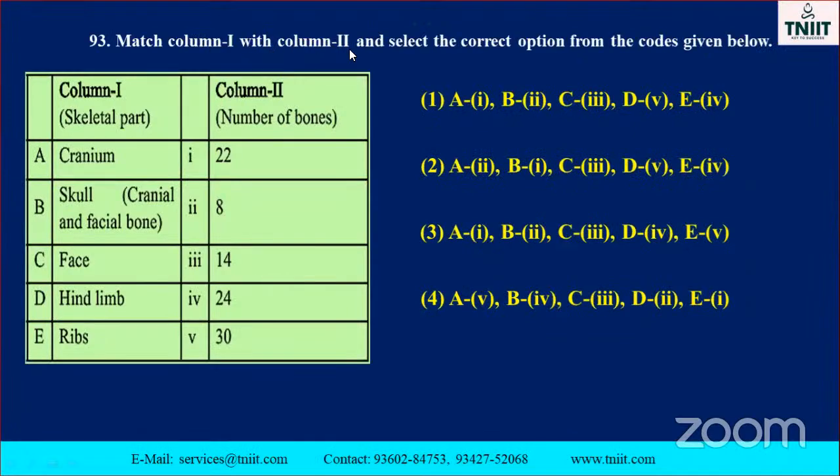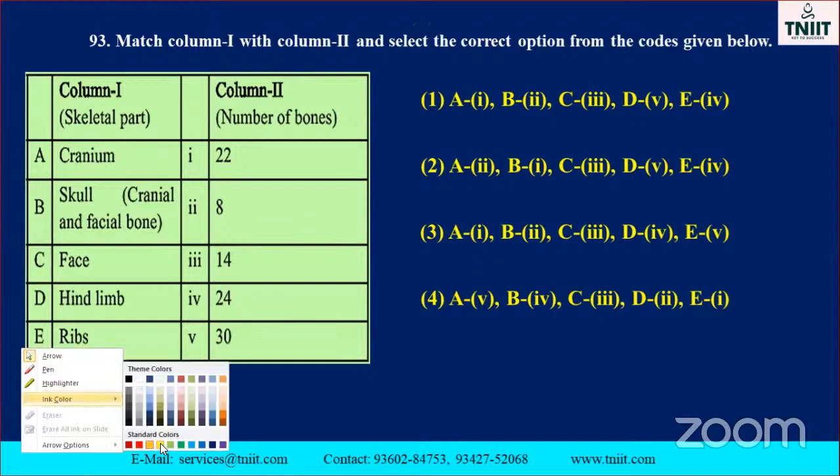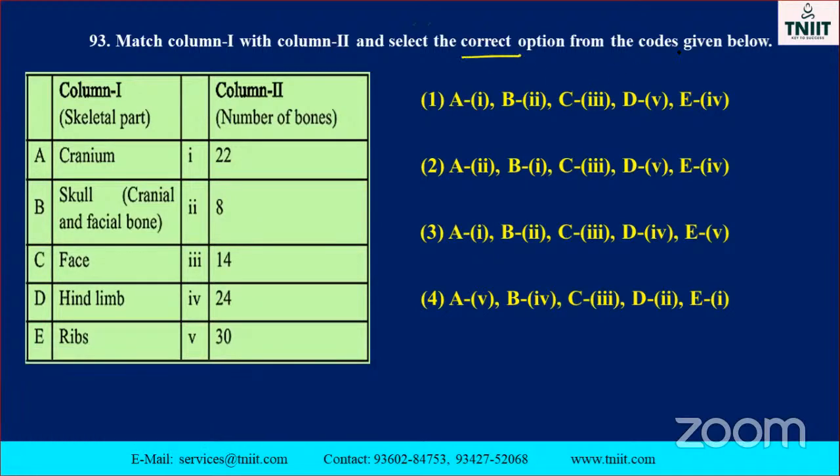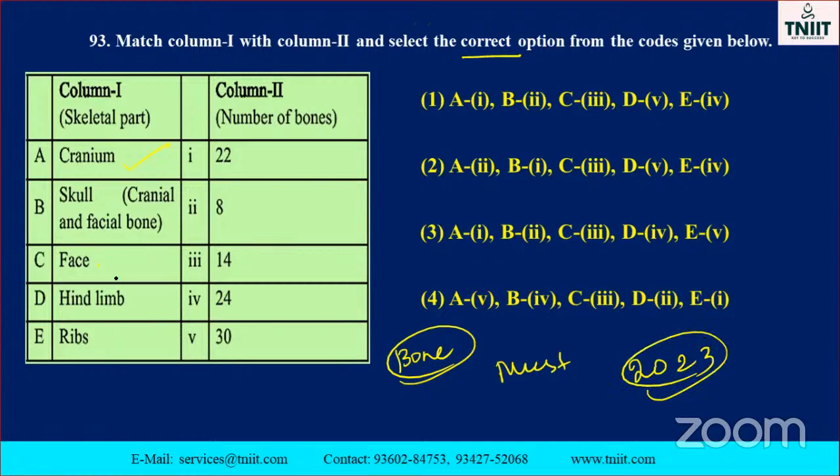Match column 1 with column 2 and select the correct option. From the code given below: cranium, skull, face, hind limb, ribs. These are all related to bones, my dear students. How many bones are present in it? You must know this, 2023 any one of the questions. It also comes from face. How much is there? 8 bones. Already you know about it. Ribs, we only studied now. How much is there? 12 or 14.